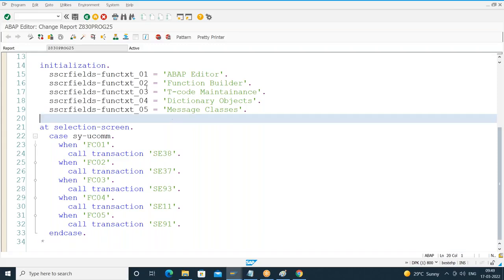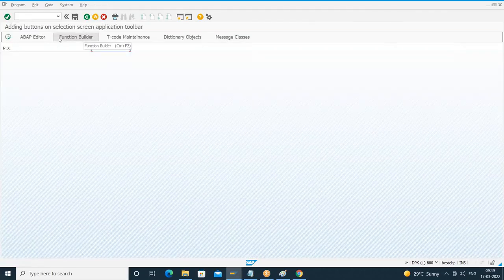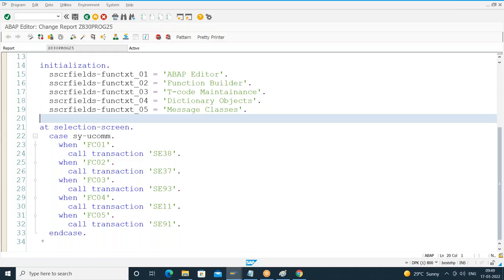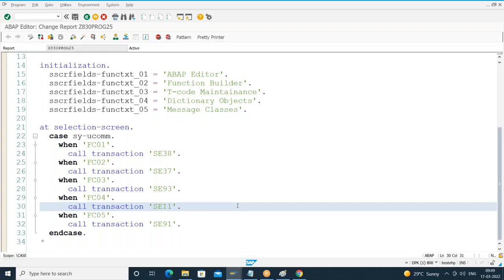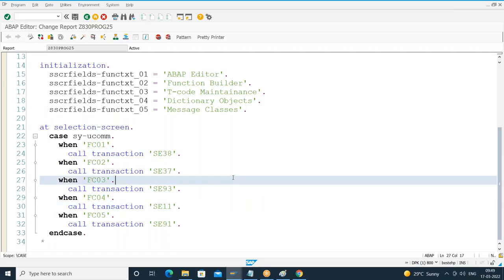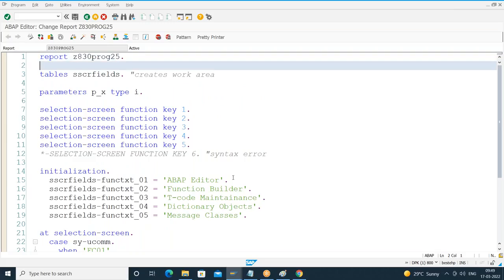So try to do this assignment. What is the agenda? How to add buttons with icons. Tomorrow, since we are done with the local structures concept, we'll start with a new topic. What is the topic? Again, I'll decide tomorrow morning only. I'm done for today's session. Any questions, please ask.